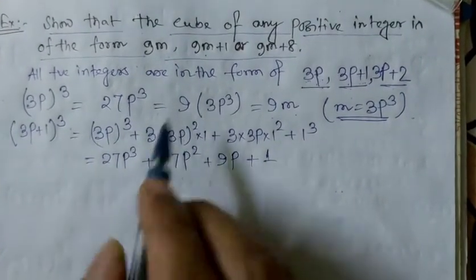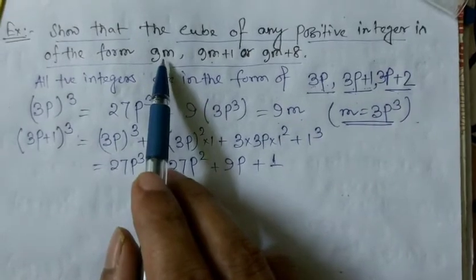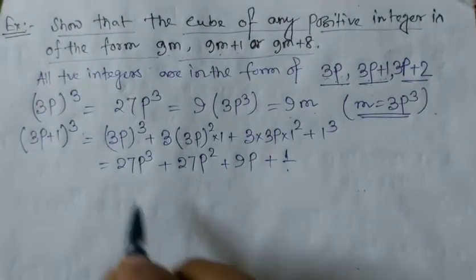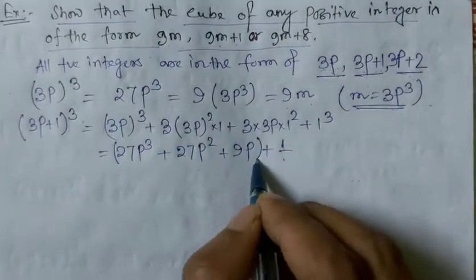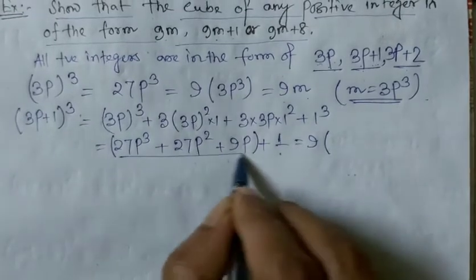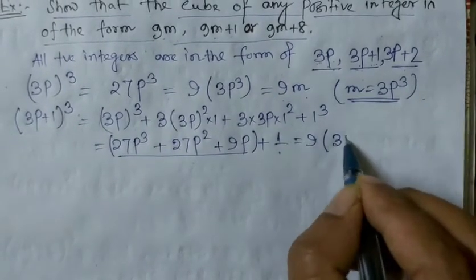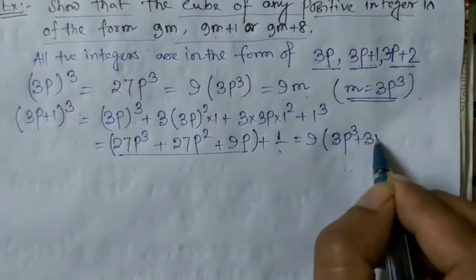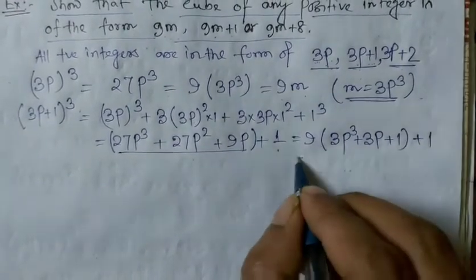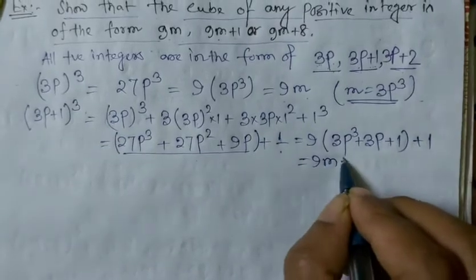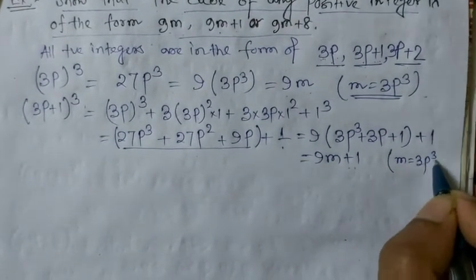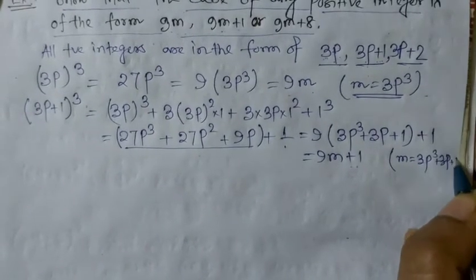Now the question is in the form of 9m, 9m plus 1 and 9m plus 8. Here the 1 is present, that's why we have to consider this as 9m. We take the common 9 from this part. So this is 9 times (3p cube plus 3p plus 1), then plus 1. So this is 9m plus 1, and we consider m equal to 3p cube plus 3p plus 1.